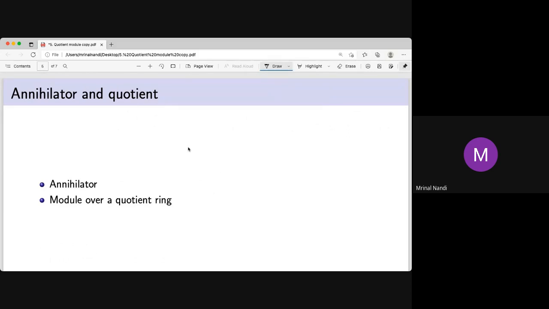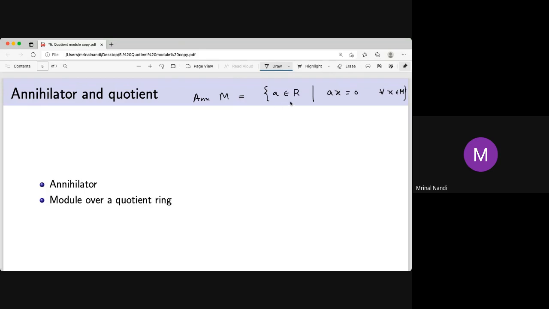Now we have one idea called the annihilator. This annihilator is a very important idea. So what is the annihilator? The definition is like that. The annihilator of M is the set of all elements a in the ring such that ax equals 0 for all x in M. That means the annihilator of a module is a collection of elements of the ring. The annihilator of the module is not elements of the module, it is elements of that ring.